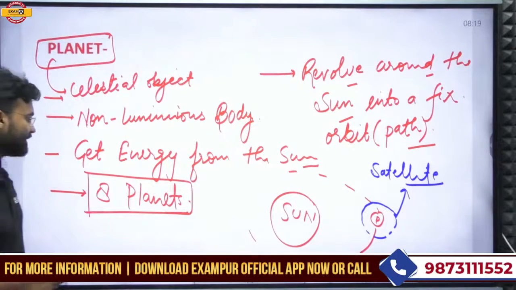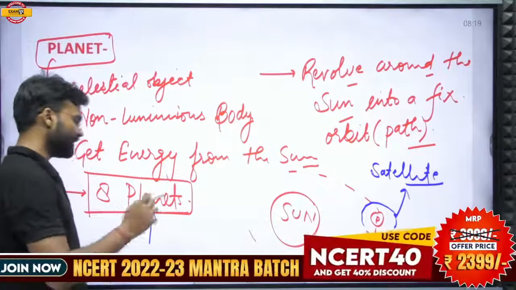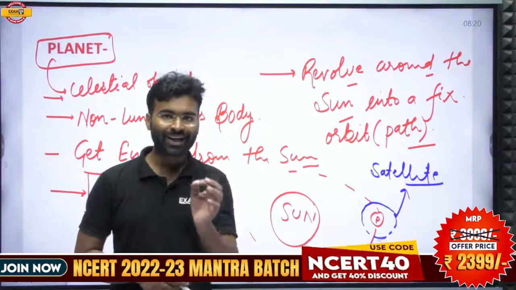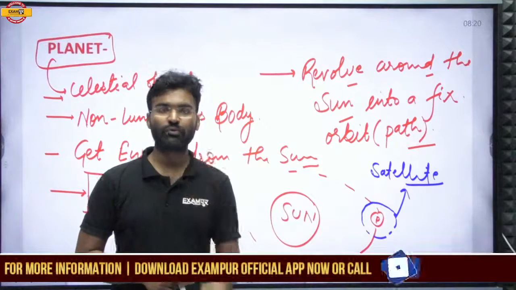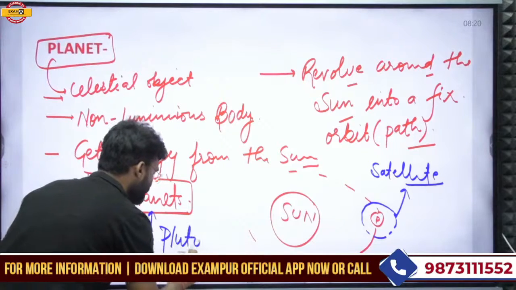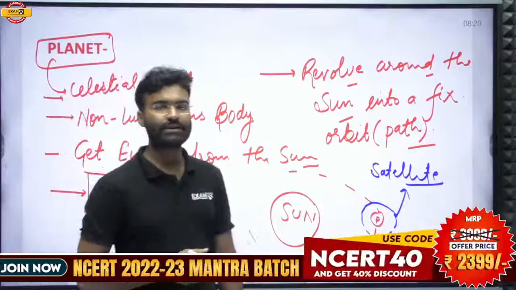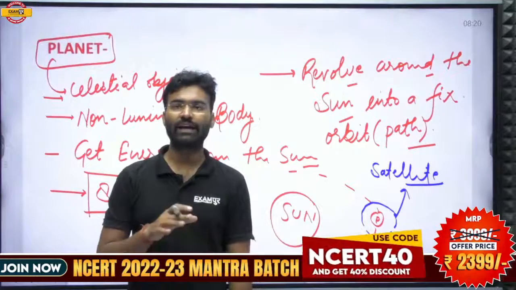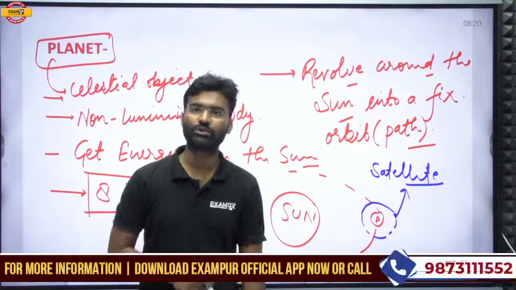There are 8 planets existing at the present time in our solar system. Before 2006 there were 9 planets, and the ninth planet was Pluto. Pluto was considered a planet before 2006. Since 2006, Pluto is not considered a planet. It has been categorized as a dwarf planet because it intersects the orbit of Neptune.